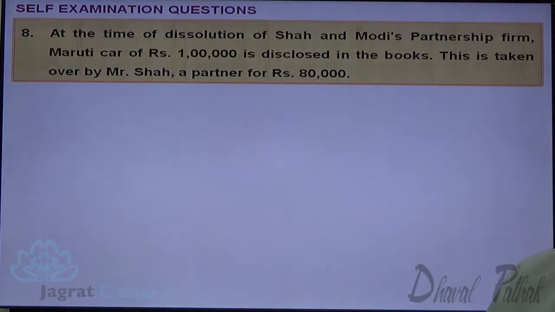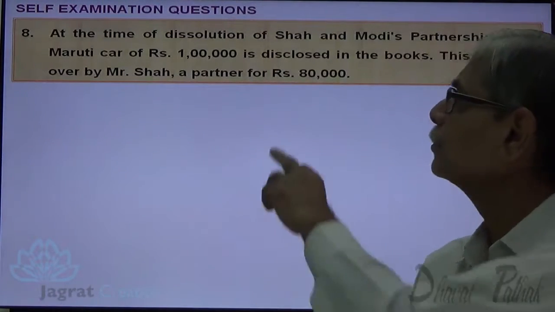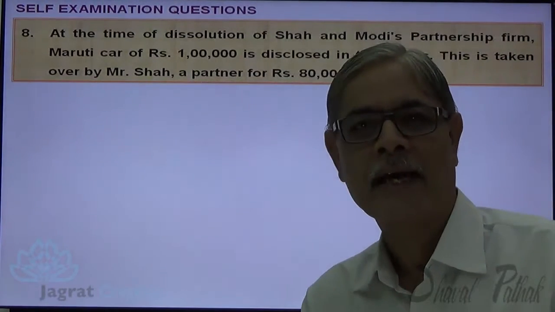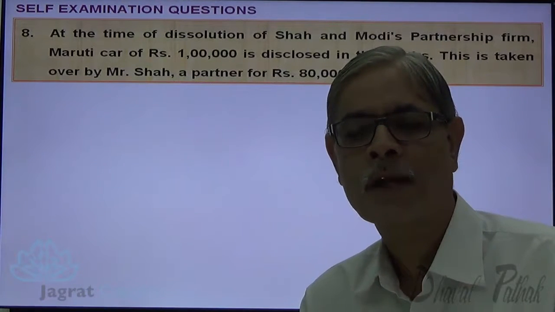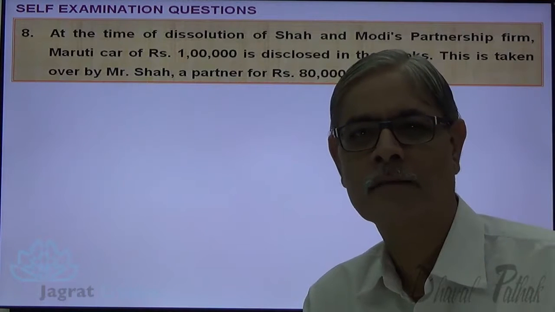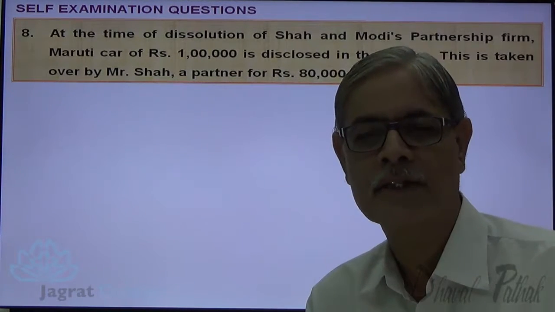At the time of dissolution of Shah and Modi's partnership firm, Maruti car of rupees 1 lakh is disclosed in the books. This is taken over by Mr. Shah, a partner, at rupees 80,000. So book value of car is how much? 1 lakh. What is the agreed value at which partner has taken? 80,000. How much is the loss? 20,000. That should appear in realization account.